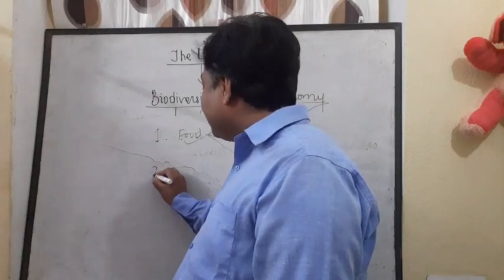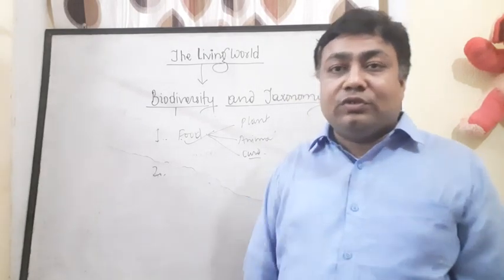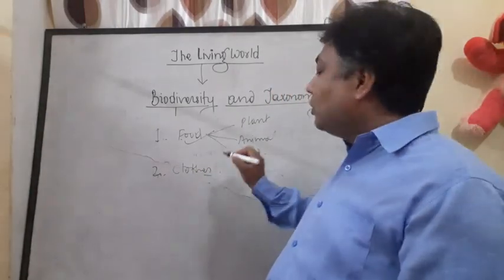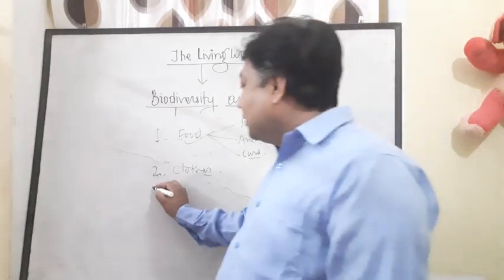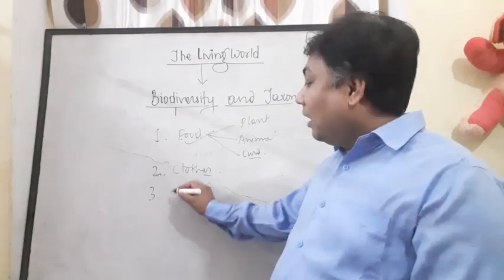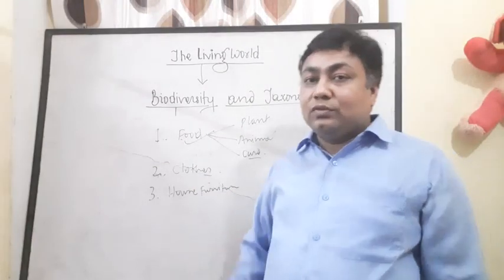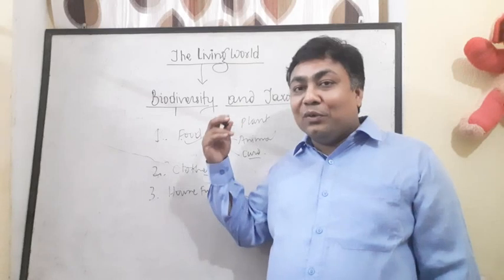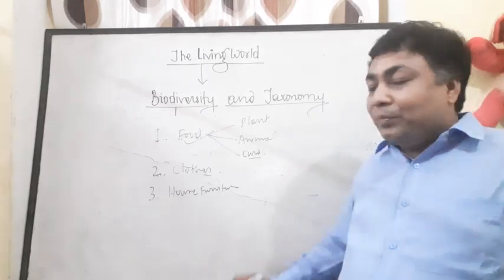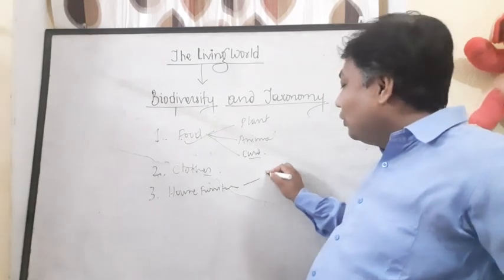Second thing, from where our clothes come from? Cotton, from jute. So the source of our clothes is also biodiversity. The third thing is our medicine, houses, furniture, house furnitures, we can use the term house furnitures, doors, the board on which we are studying right now, the living world. So the source of this house furniture, household materials is also biodiversity.